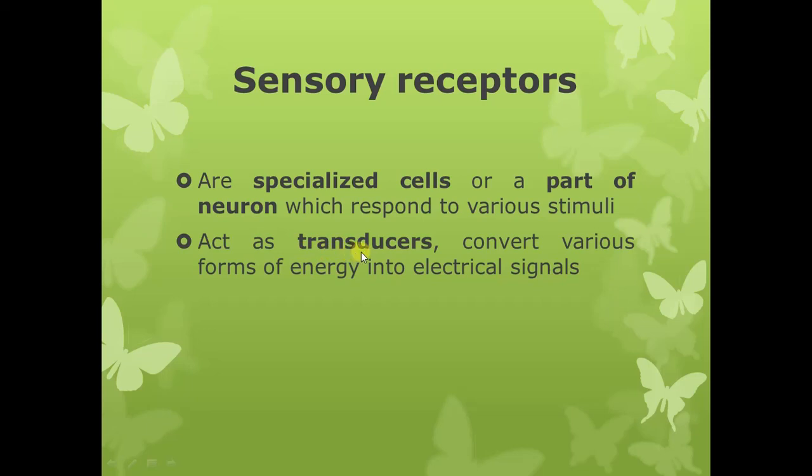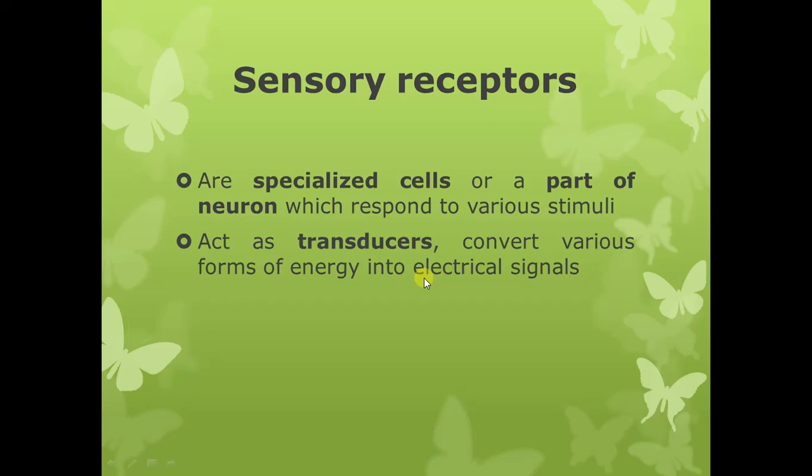Transducers are the cells which convert different forms of energy into electrical signals, that is, action potentials. So the basic function of the receptors is to detect a change and to convert that stimulus into an electrical potential, or into an action potential.